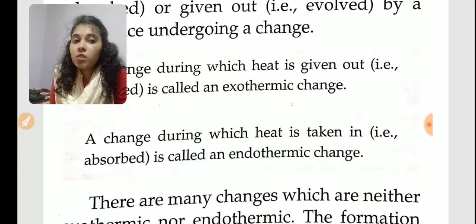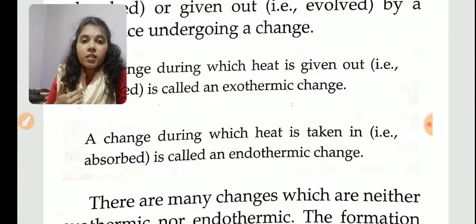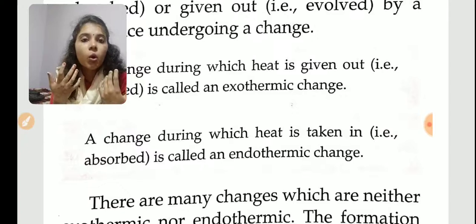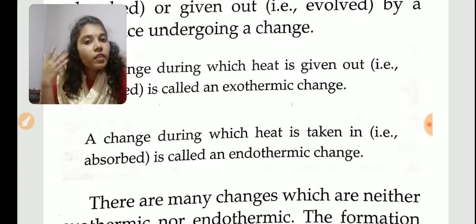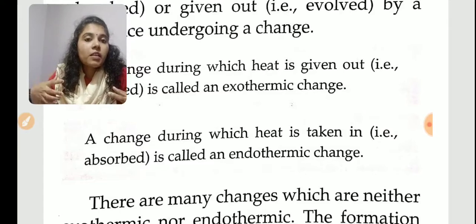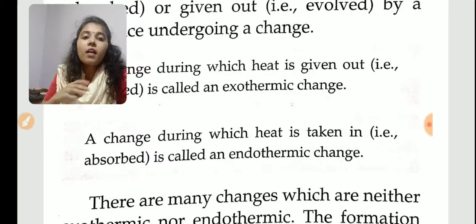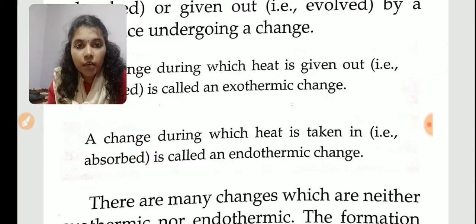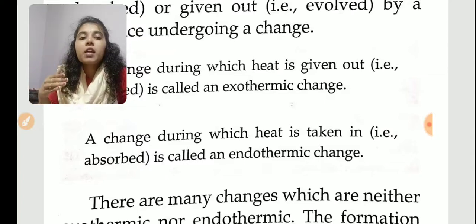And what is an exothermic change? The change in which heat is given out. For example, burning. When we are standing near, we feel hot because that substance is giving out heat energy. So the change in which heat is given out is called an exothermic change, and the change in which heat is taken in is called an endothermic change.